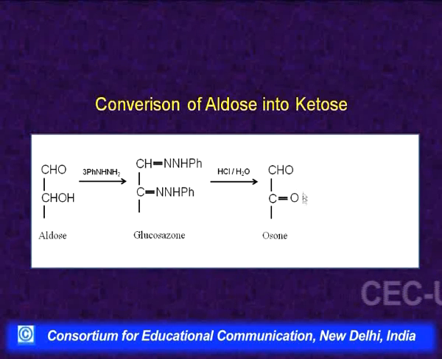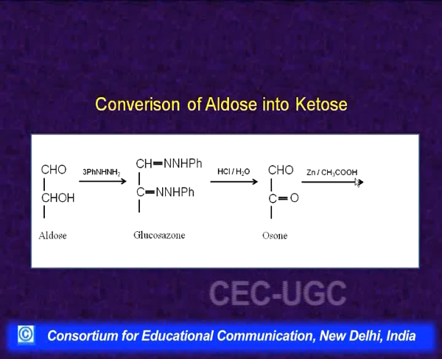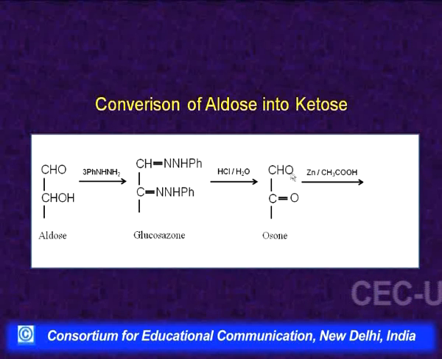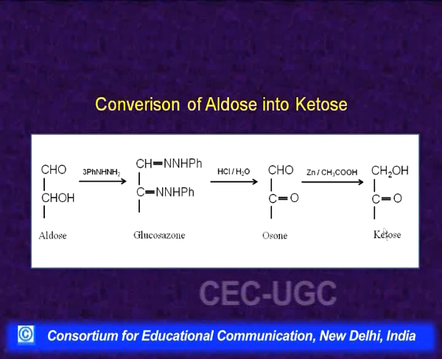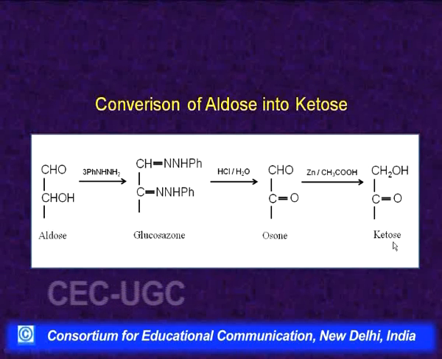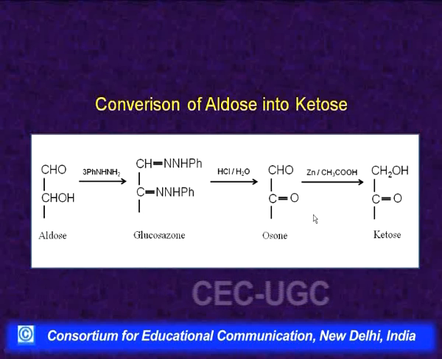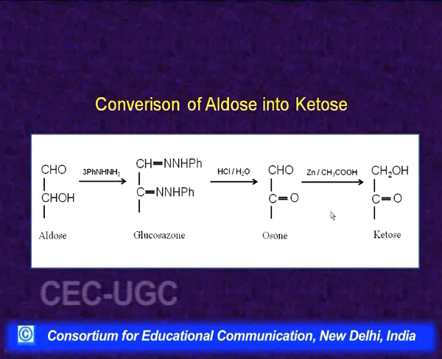Now, if we reduce with those reagents where aldehydes can be reduced, such as zinc and acetic acid, then this will be reduced into a primary alcohol group, that is CH2OH, and this will remain as C=O. So, we get a ketose sugar. So, from an aldose sugar we can convert it into a ketose sugar by this sequence of steps: first prepare the osazone, then hydrolyze and then reduce the aldehyde group into a primary alcohol.